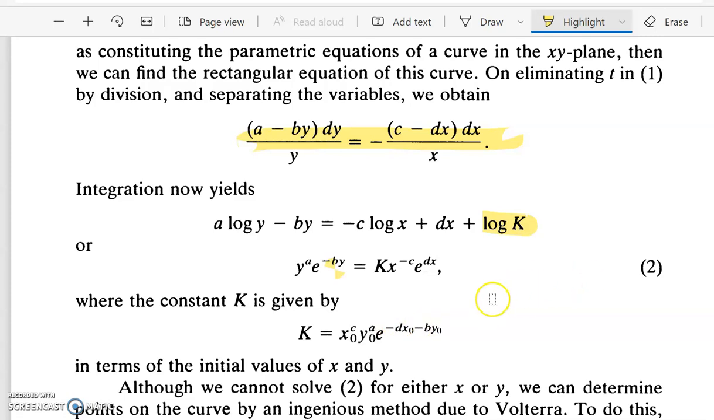Now let us take the initial population to be x equal to x naught and y equal to y naught. So that will give the value of k to be x naught power c, y naught power a, then e power minus d x naught minus b y naught. So instead of getting an explicit solution of the form x equal to x of t, y equal to y of t, we will obtain the solution to be a relation connecting x and y. So this is one of the ways of formulating the solution of Volterra's equation.